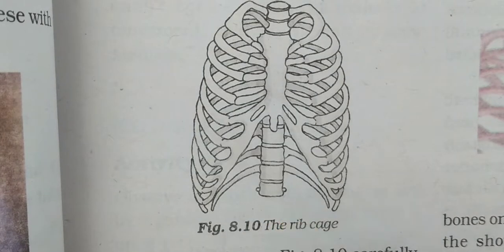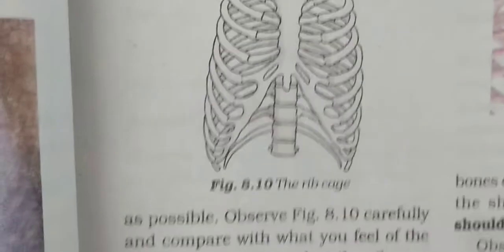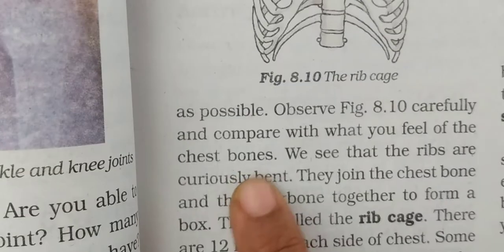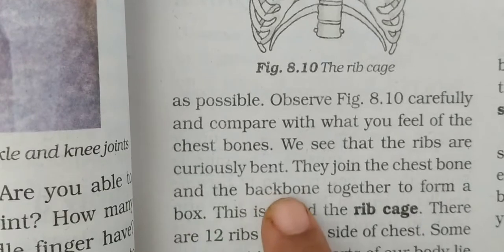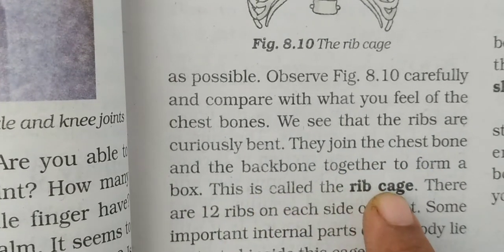It's called a rib cage. You can see here that the ribs are curiously bent. They join the chest bones and backbone together to form a box, and this is called the rib cage.